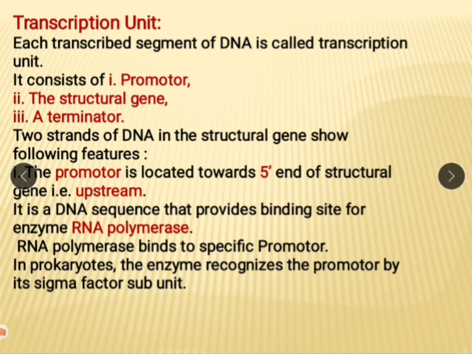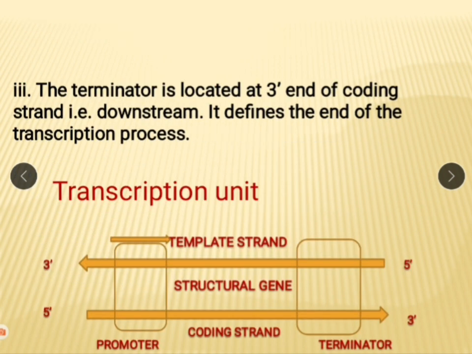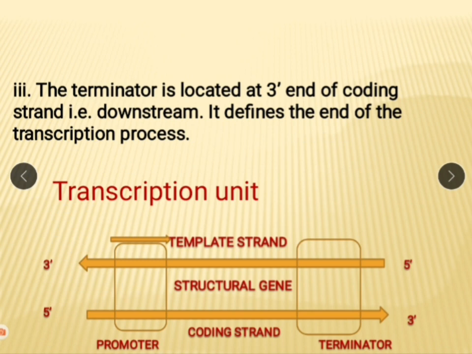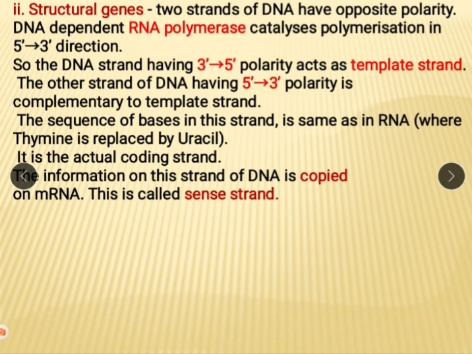It is a DNA sequence that provides a binding site for the enzyme RNA polymerase, meaning RNA polymerase binds here to the promoter site. In prokaryote, the enzyme recognizes the promoter by the sigma factor subunit. And then the terminator is located at the 3' end, downstream. It defines the end of the process. Structural gene.